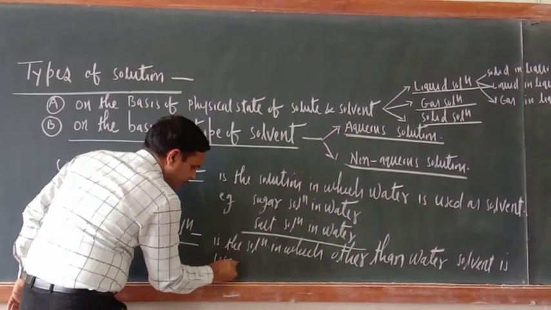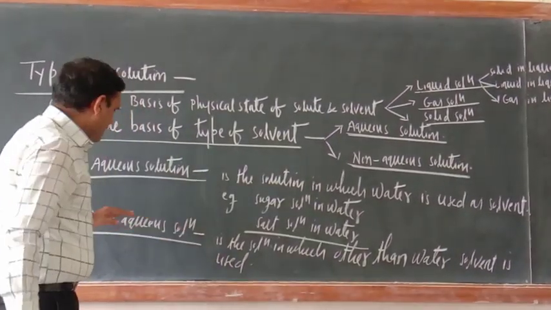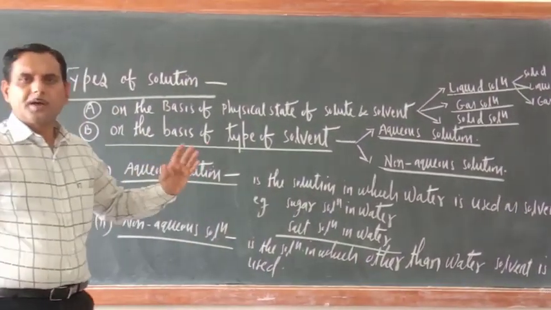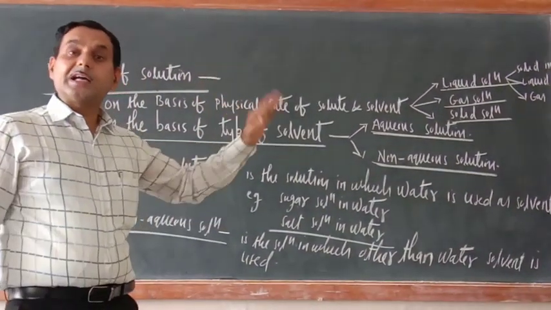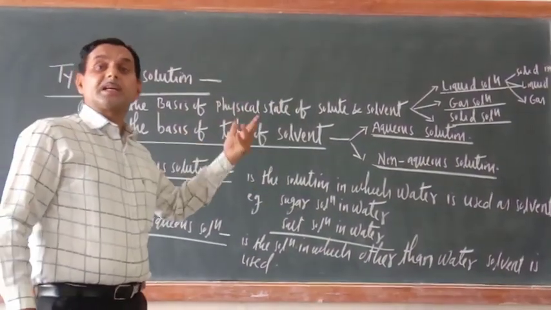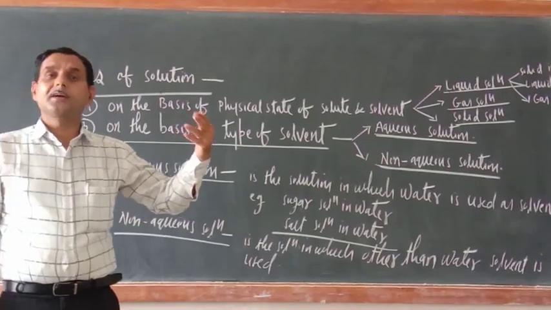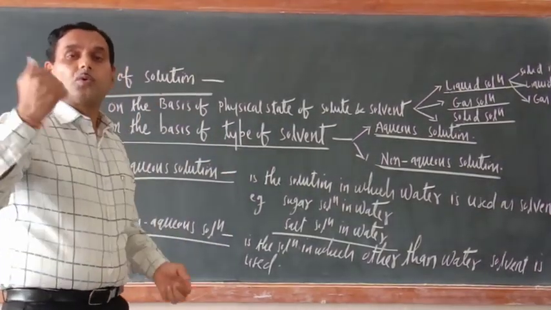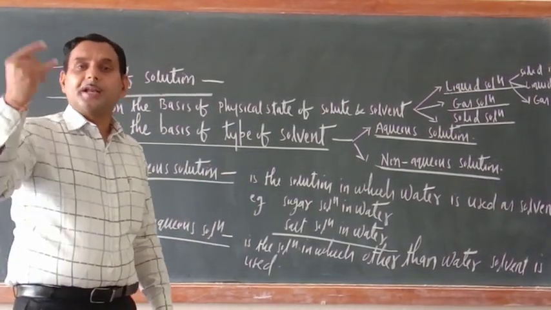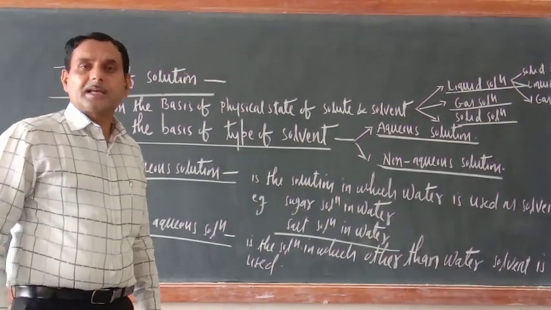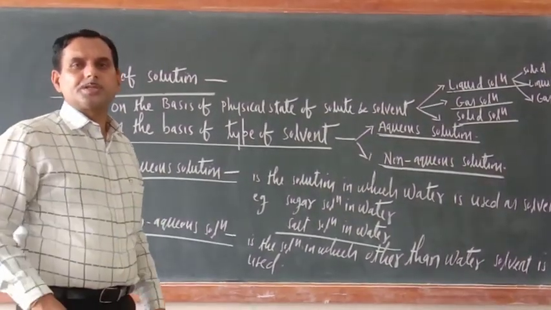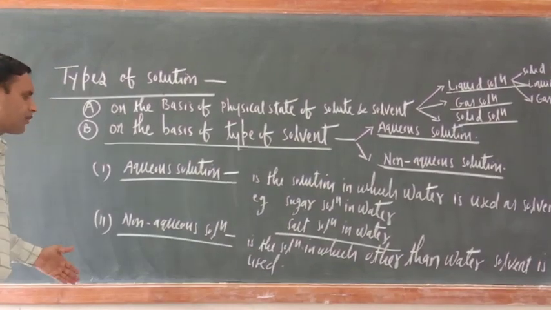Solvent is used means what is there? In non-aqueous solution, water is not solvent. Some other solvent may be used like alcohol, benzene, naphthalene, carbon disulfide. They can be used. So their example you can write here.